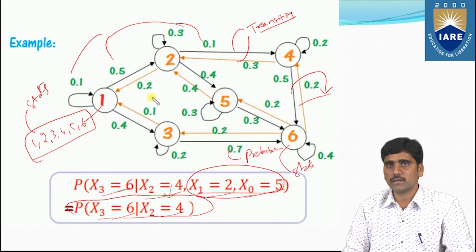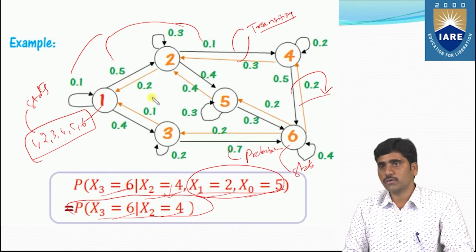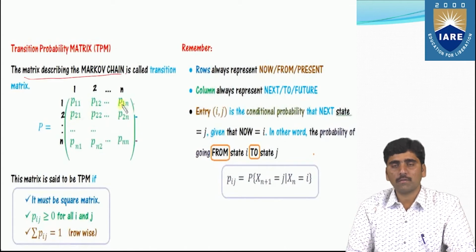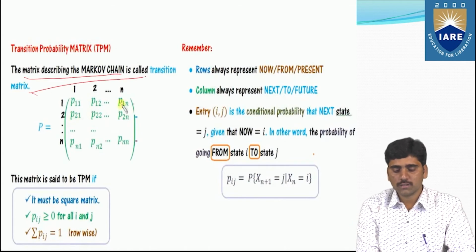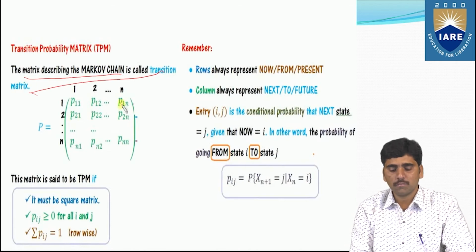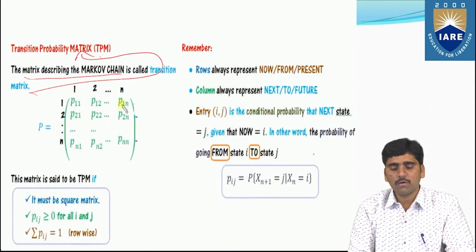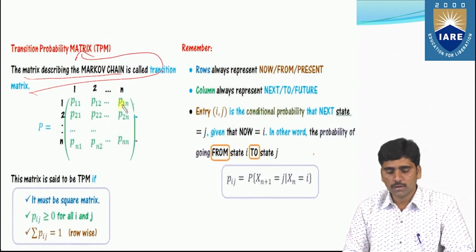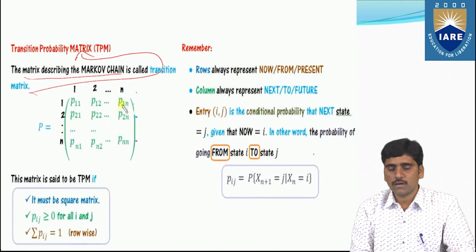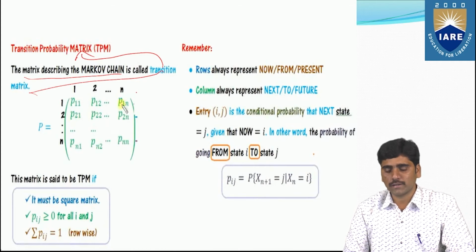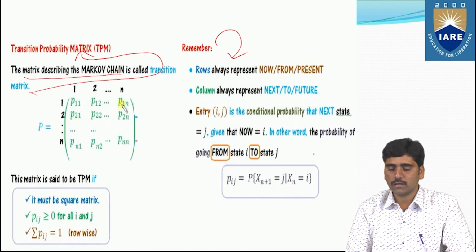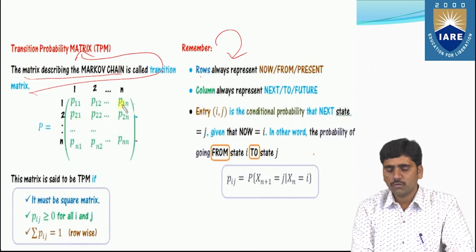From all these transition probabilities, we are going to form a transition probability matrix. The matrix describing the Markov chain is called a transition matrix, that is nothing but the transition probability matrix. While we are constructing this transition probability matrix, we need to remember some key points.